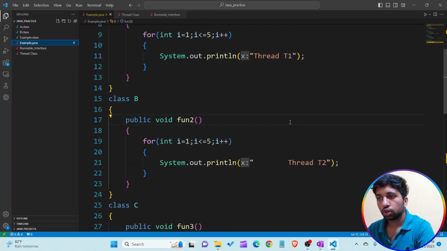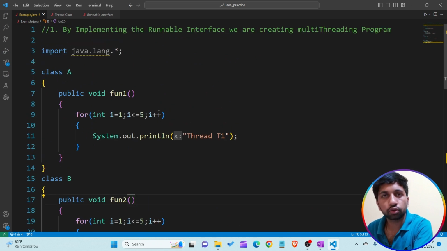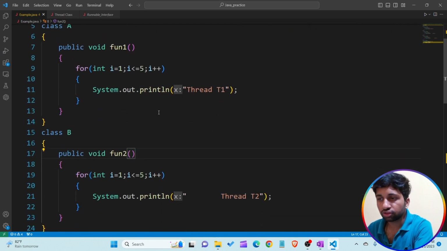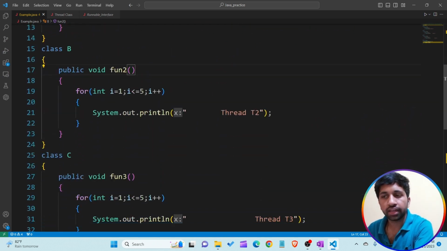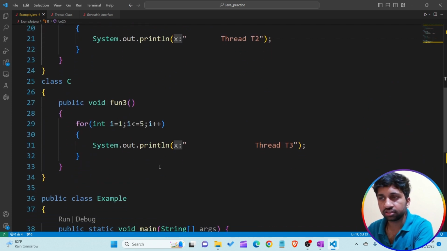Let's see how I'm able to attach the class A code to the thread T1, class B code to the thread T2, and class C code to the thread T3.